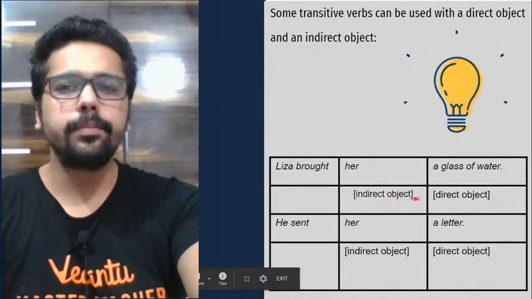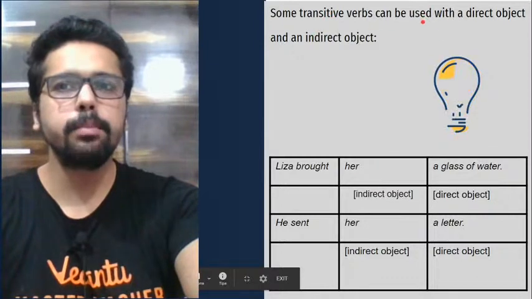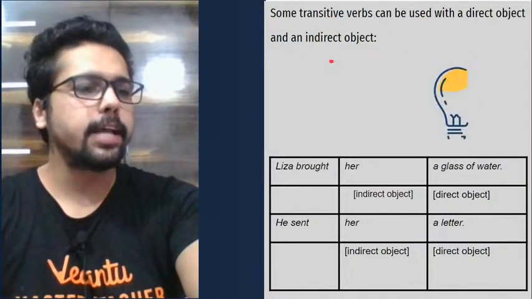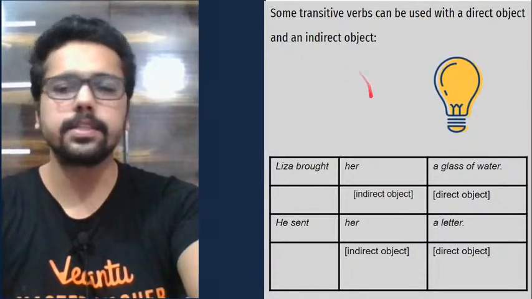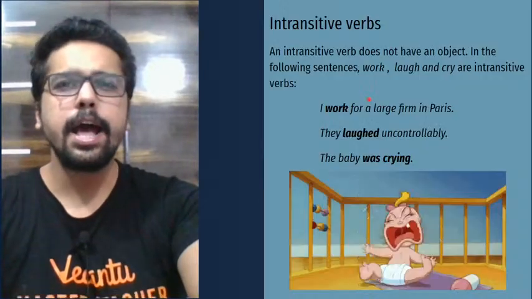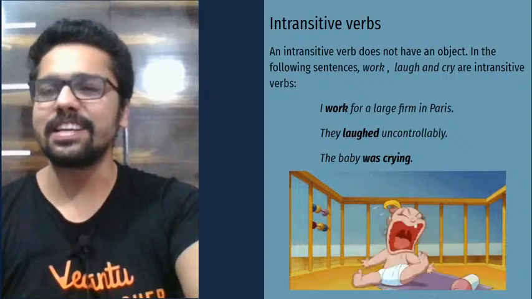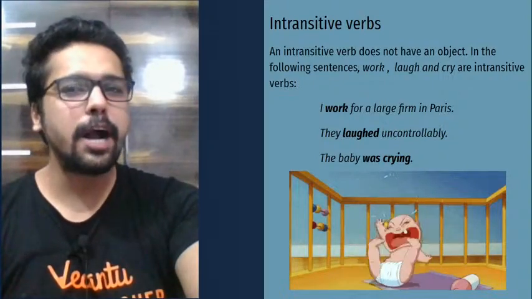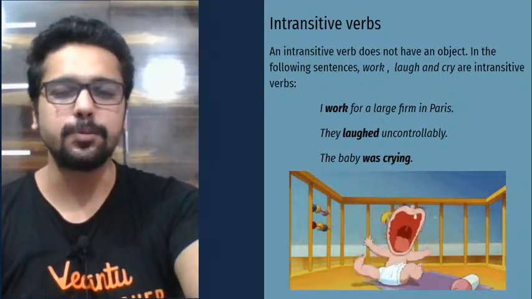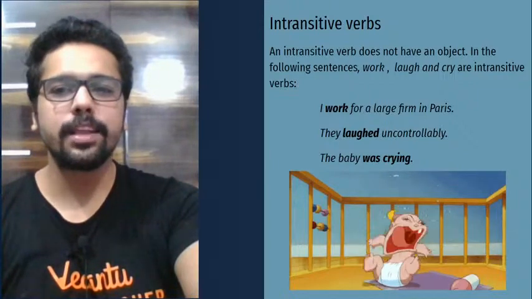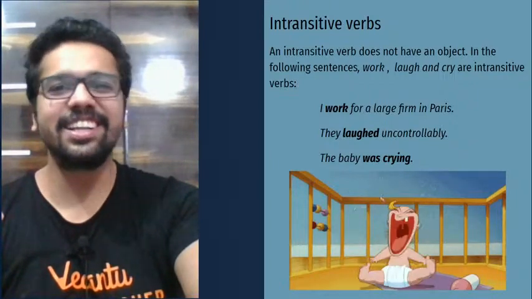Basically, transitive verbs can be used with a direct object as well as an indirect object. Okay, this is really clear. It's very simple. Now it's so much clear. Look at that baby, the way he's crying. We have seen these in cartoon shows, right? Or in some movies as well. The way they cry. The GIF is cute, right?